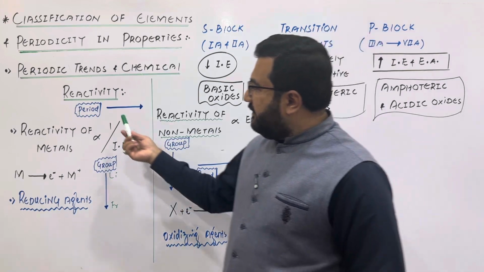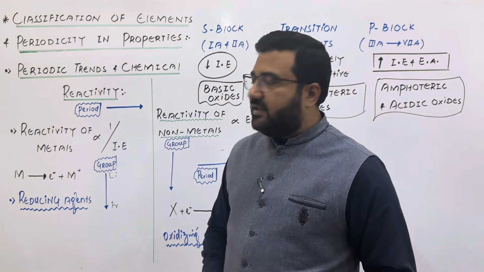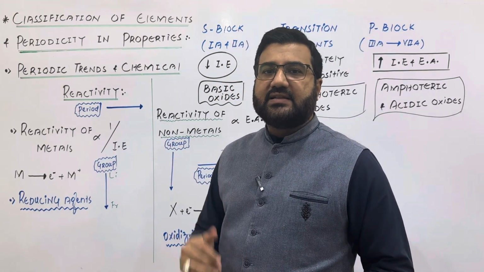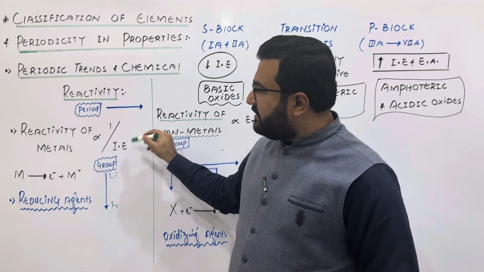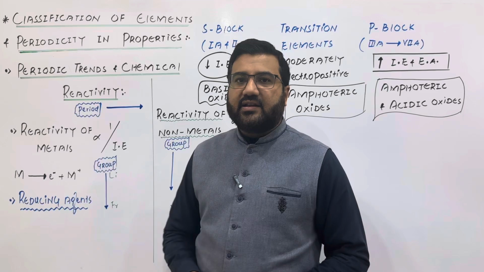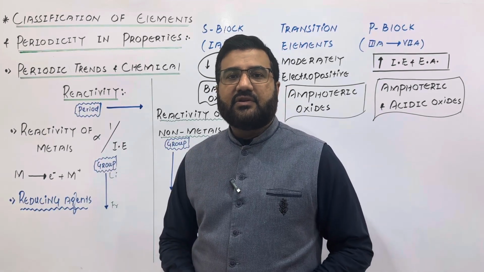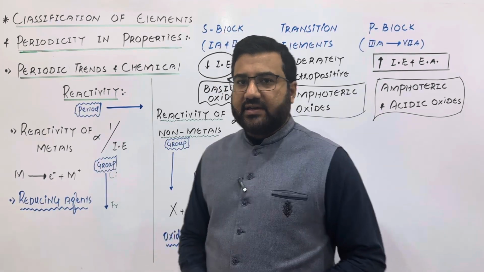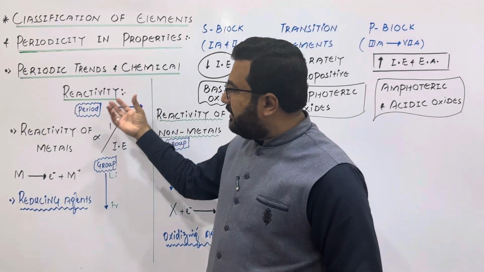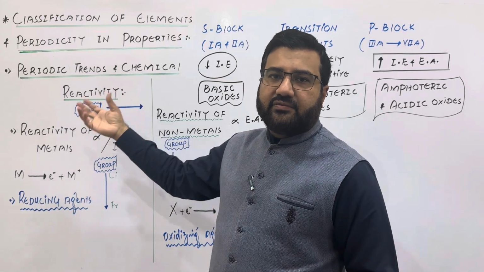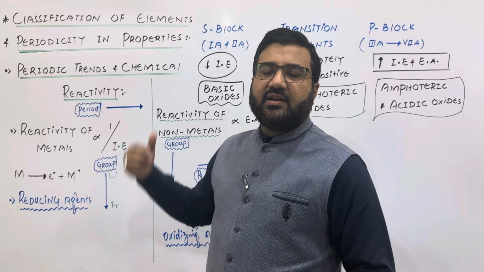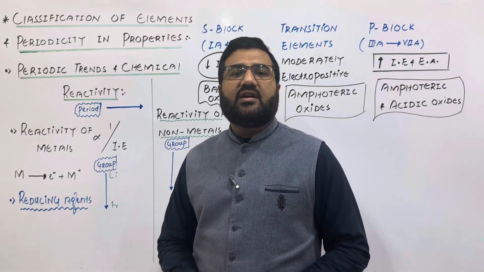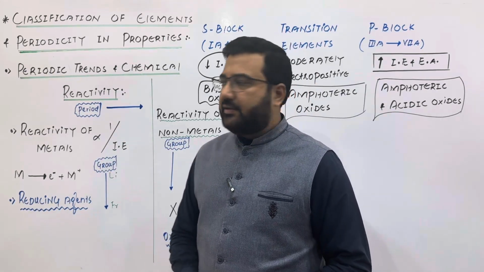And similarly, when you move from left to right in a period, the atomic radius decreases and the ionization energy increases. When the ionization energy increases, the reactivity and reducing power of the metals keep on decreasing. So you will see the strongest metals on the extreme left of the periodic table, the weak metals in the middle of the periodic table, and the weakest metals on the right side of the periodic table.